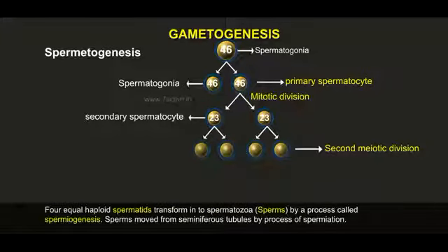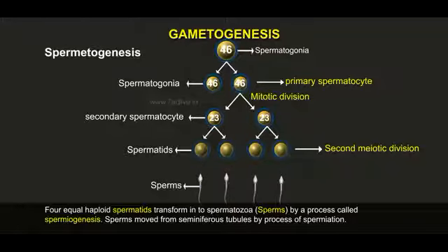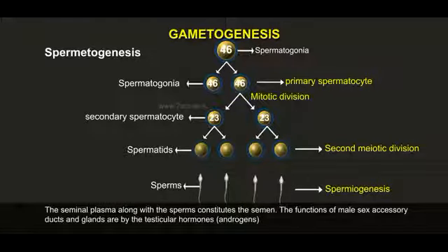The 4 equal haploid spermatids transform into spermatozoa, or sperms, by a process called spermiogenesis. Sperms are released from the seminiferous tubules by the process of spermiation. The seminal plasma along with the sperms constitute the semen. The functions of the sex accessory ducts and glands are maintained by the testicular hormones, androgens.